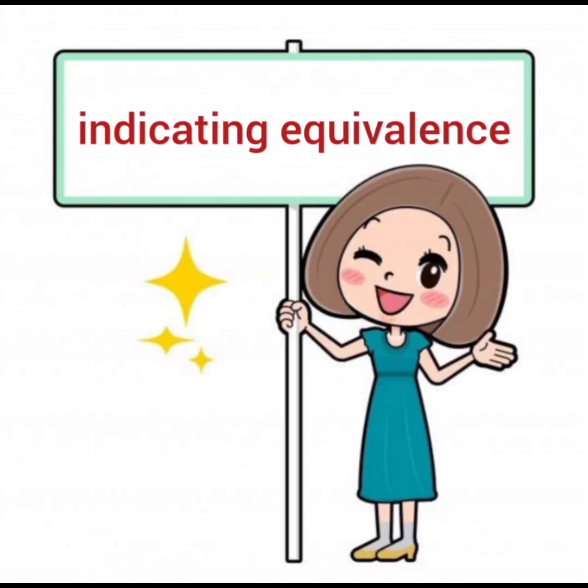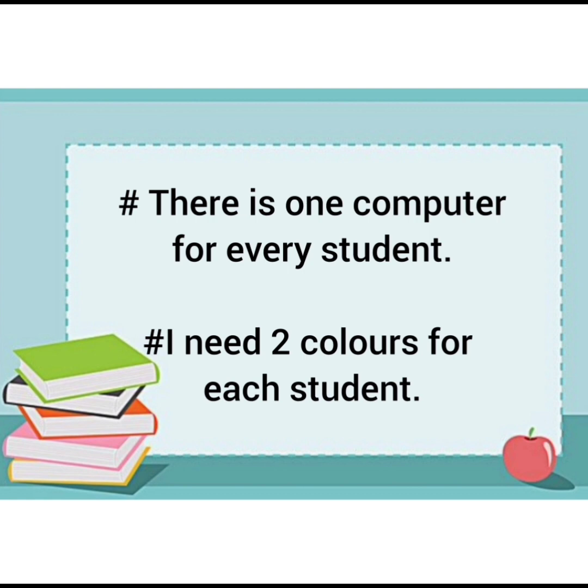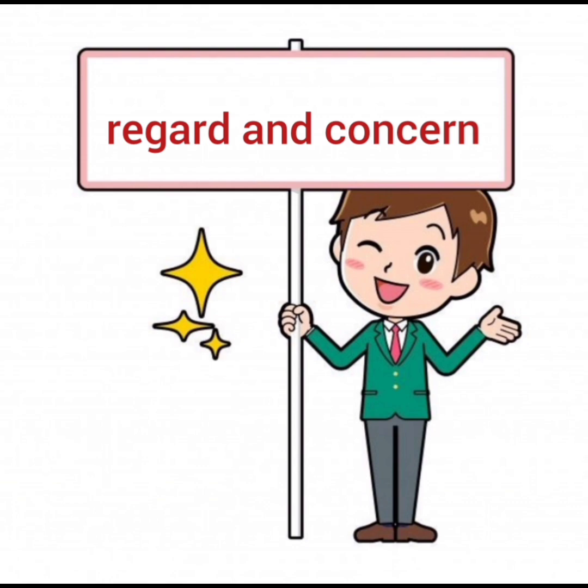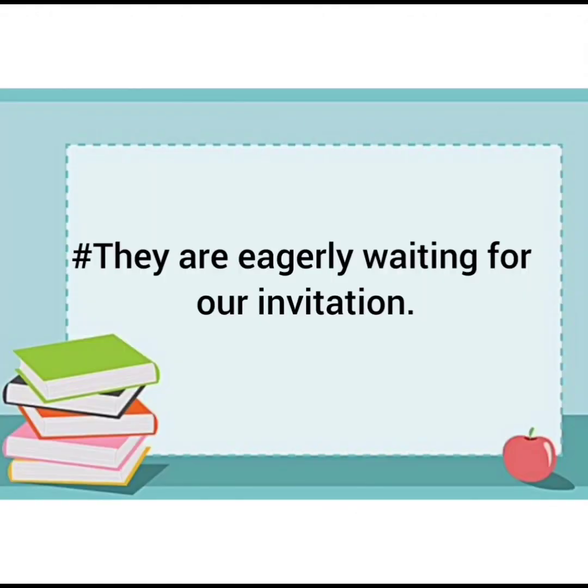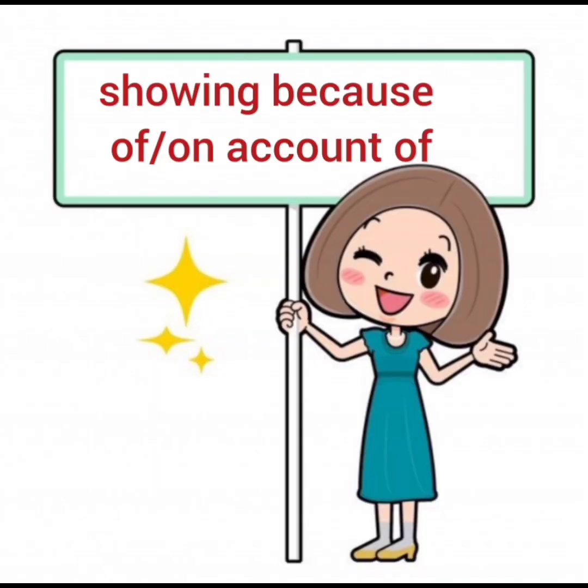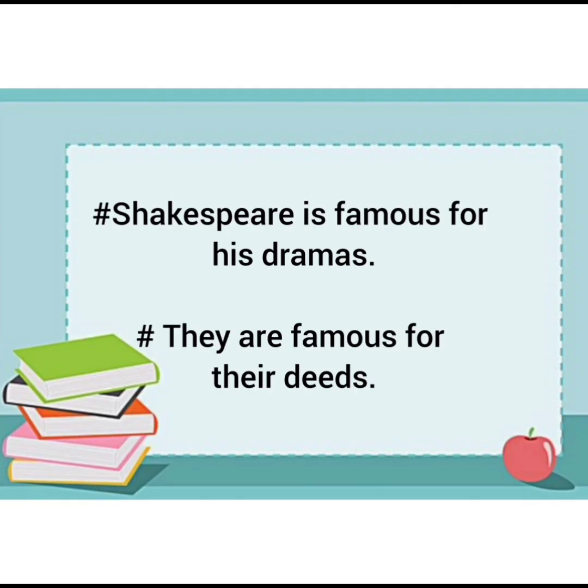Then for indicating equivalence, we can use this preposition for. There is one computer for every student. I need 2 colors for each student. Equivalency is there. For regard and concern, it is used. They are eagerly waiting for our invitation. Then we can use for showing because of or on account of. That is, Shakespeare is famous for his dramas. They are famous for their deeds.